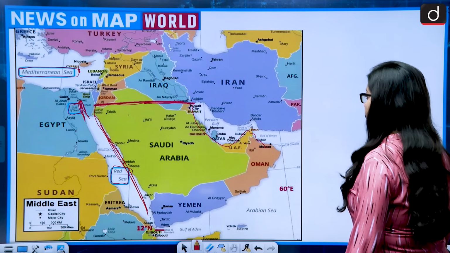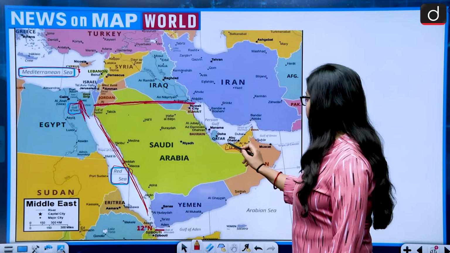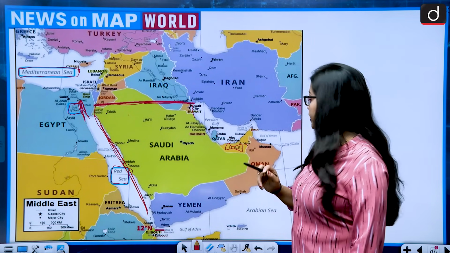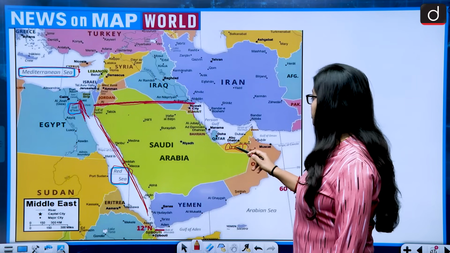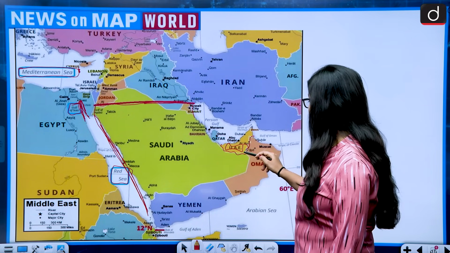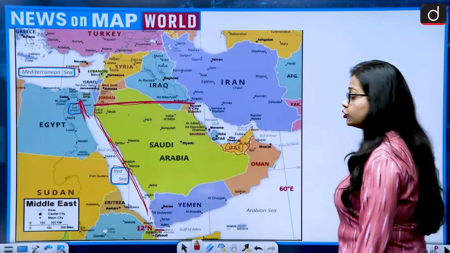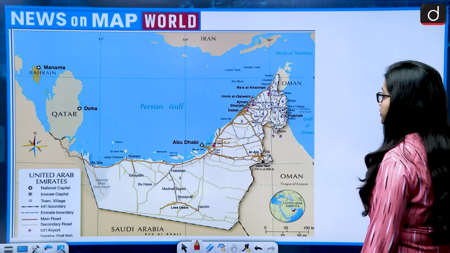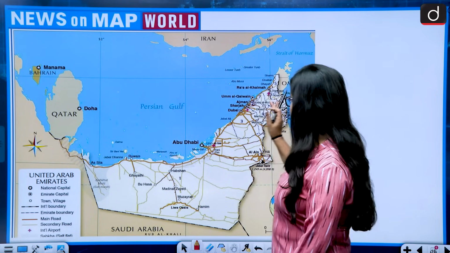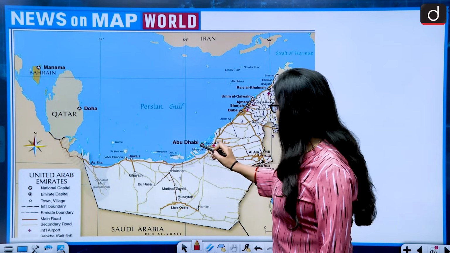Now we need to look at this. Okay, Abu Dhabi is the capital of UAE, and UAE as a country shares its land border with Saudi Arabia and Oman. And if we talk about Abu Dhabi, which is the capital of UAE, then let's look at this map. So this is the elaborate map of UAE, and this is the location of Abu Dhabi.